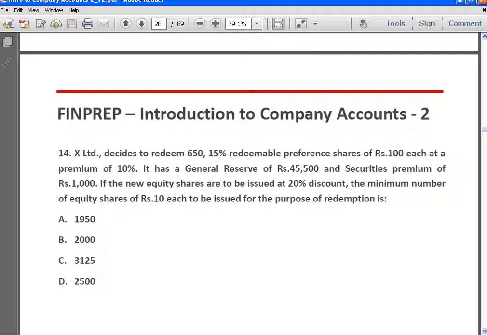Next, X Limited decides to redeem 650 15% redeemable preference shares of 100 each at a premium of 10%. It has general reserve of 45,500 and securities premium of 1000. New equity shares are to be issued at 20% discount. The minimum number of equity shares of 10 each to be issued for the purpose of redemption is how much?